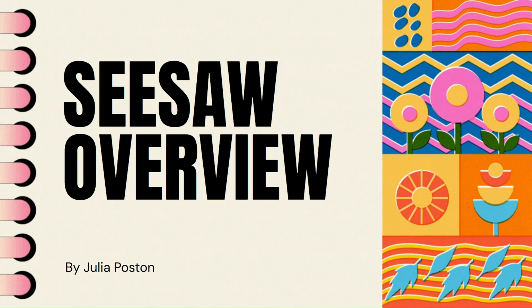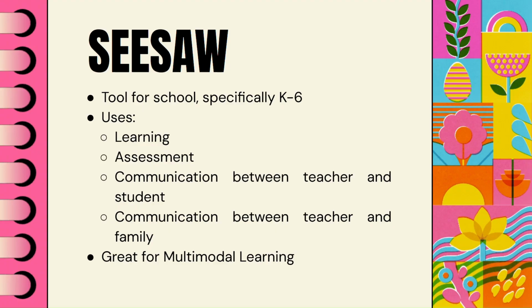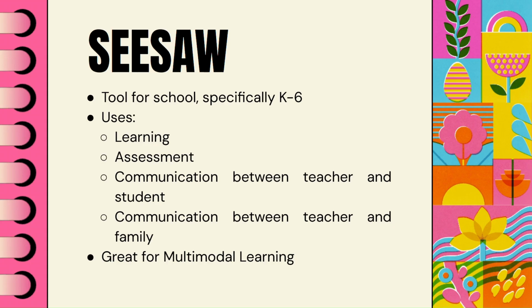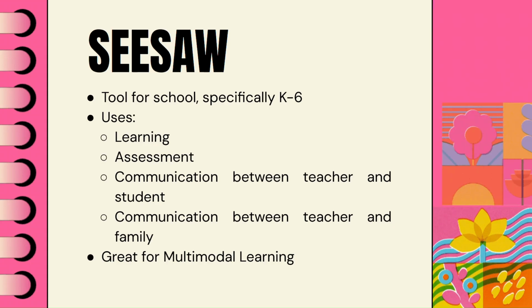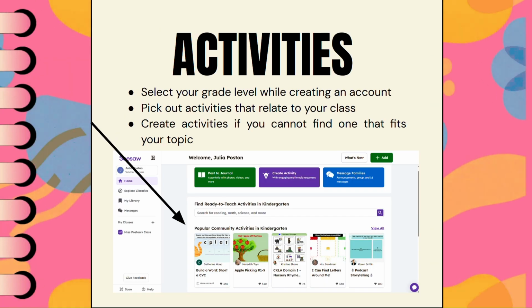This is Julia Posted, and this is an overview of the app Seesaw. Seesaw is a tool that can be used in school, specifically grades K through 6, that uses learning, assessment, and communication between parents, family members, and students. It's also great for adding technology into your classroom experience.